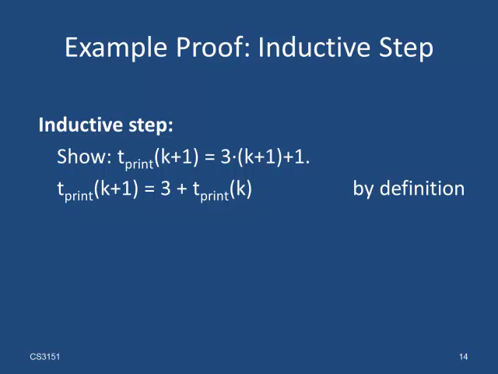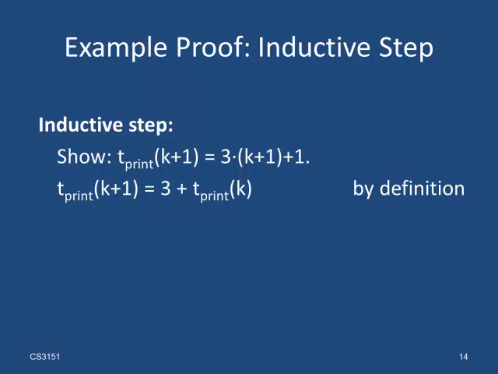I first applied the definition of tprint. The recurrence relation of the definition tells us that tprint of k plus 1 is equal to 3 plus tprint of k. Note that we can only use the recurrence relation if the argument k plus 1 is really greater than 0. Since k is greater than or equal to 0, k plus 1 must be greater than 0. So we can apply the recurrence relation here.